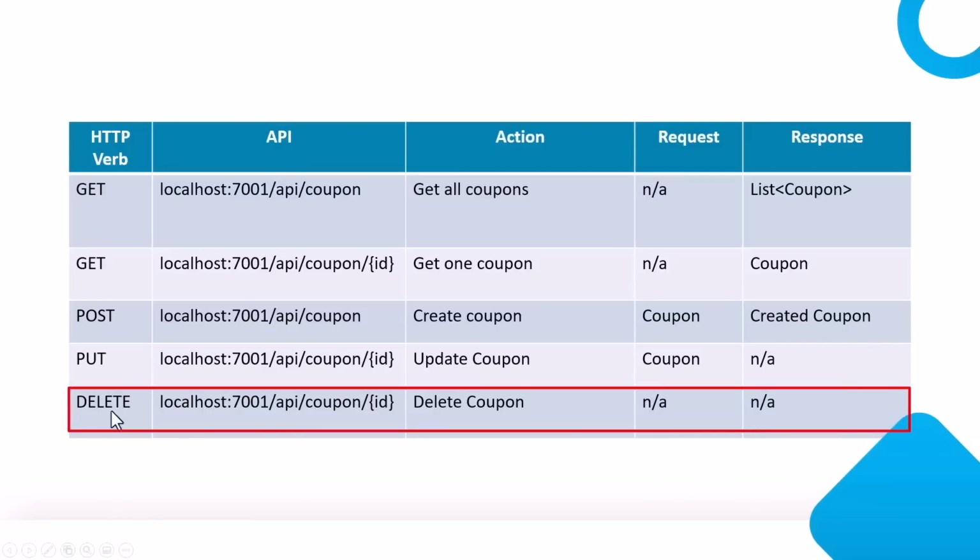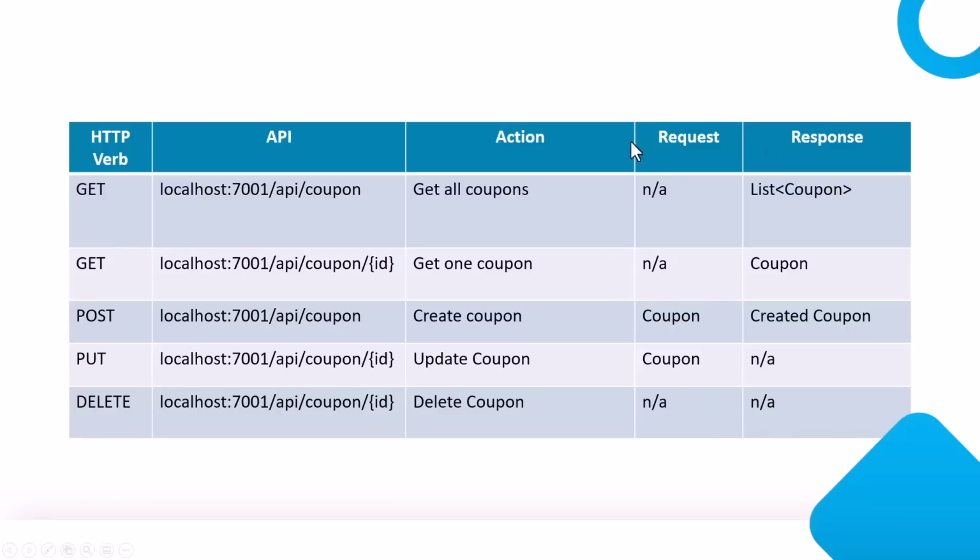And finally, we have the delete HTTP verb, where again we will pass the ID here. The action is we just need to delete that coupon. It does not have any request body or a response. Based on the ID that is there in the parameter, it will delete that coupon and return an OK response. That means everything was completed successfully.